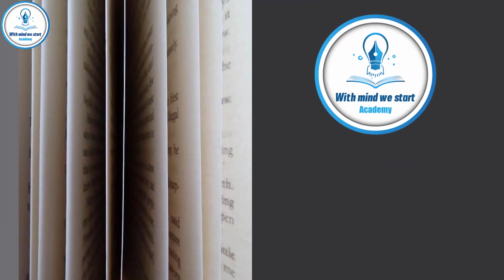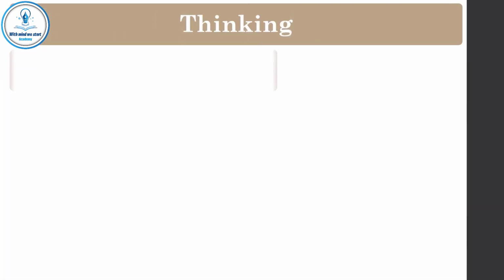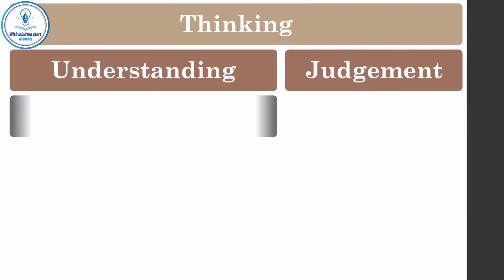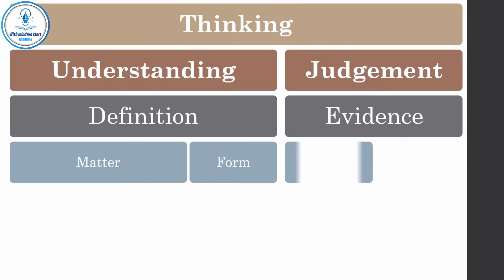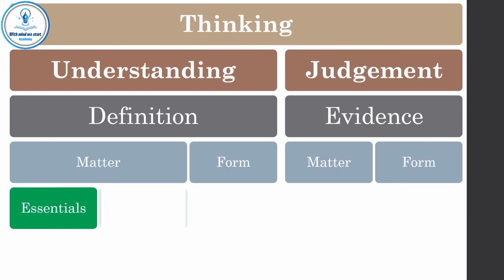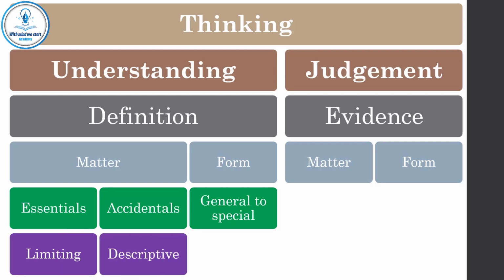We are continuing our course How to Think Logically, and we will start talking about judgment. Thinking includes understanding and judgment. Understanding needs definition, judgment needs evidence. Both of them are made of matter and form. The matter that is used in definitions includes essentials and accidentals. The form of the definition is to start by the general or broad term and move towards the more specific ones. A limiting definition uses essentials. A descriptive one uses accidentals.